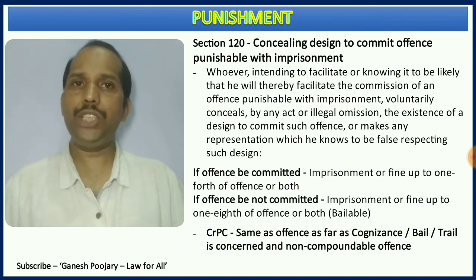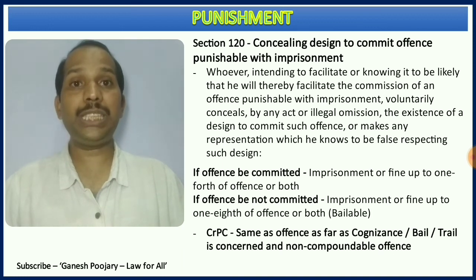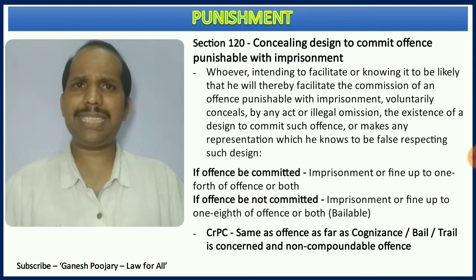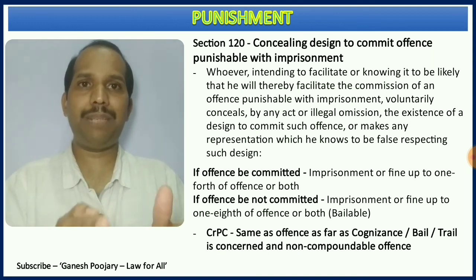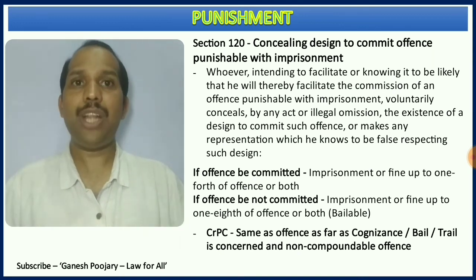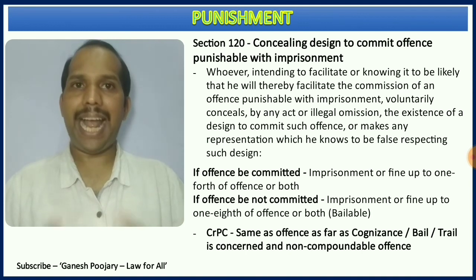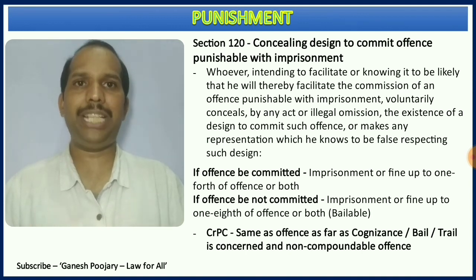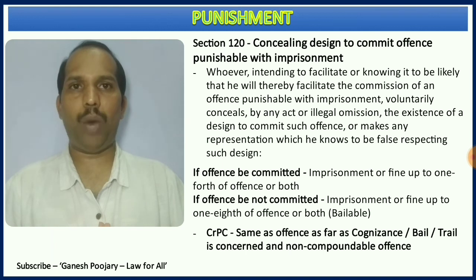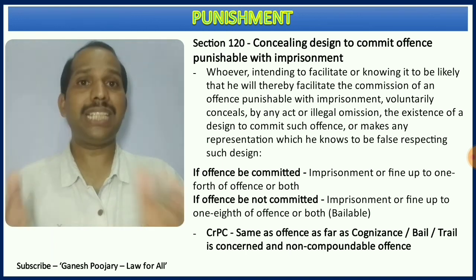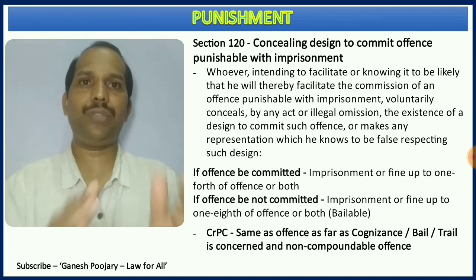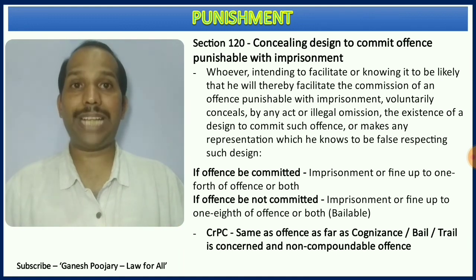So that's all you need to remember. Here the punishment for that particular offense is what matters. If it is death punishment or life imprisonment, we are referring to section 118, and if it is only imprisonment, then we are referring to section 120. Other than that, sections 118 and 120 remain the same. I hope that is very clear.